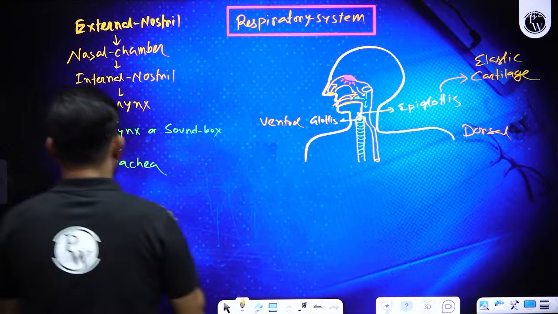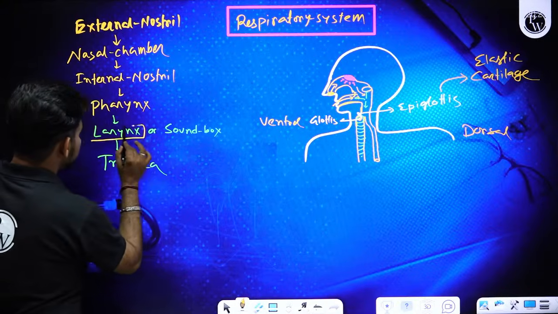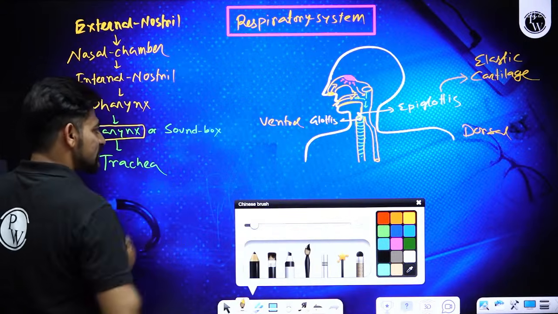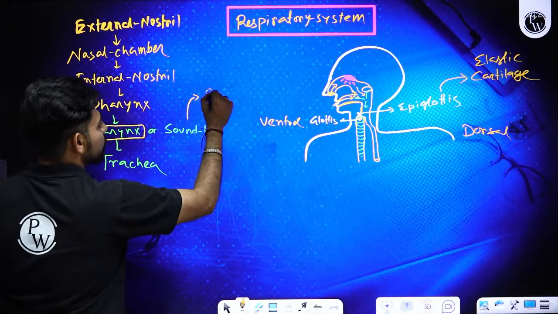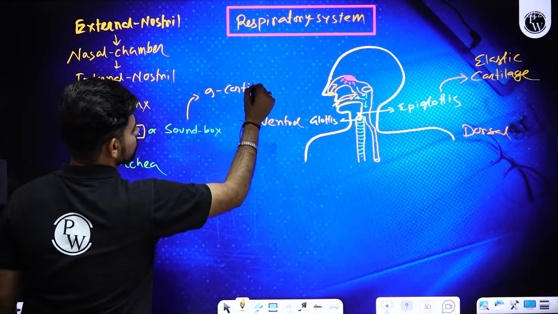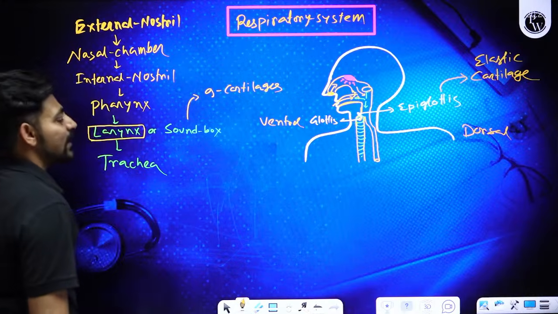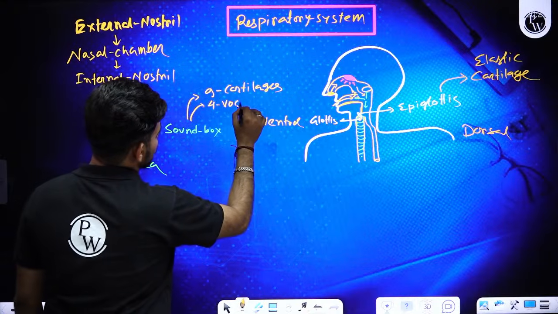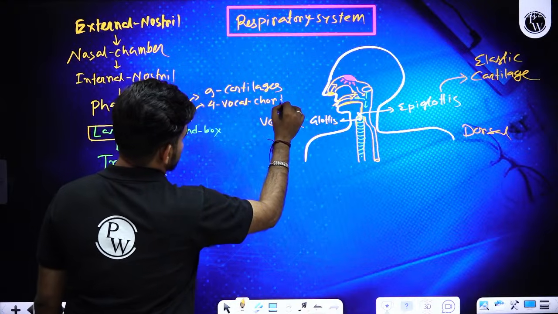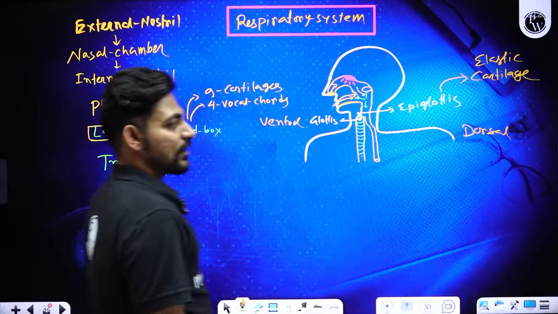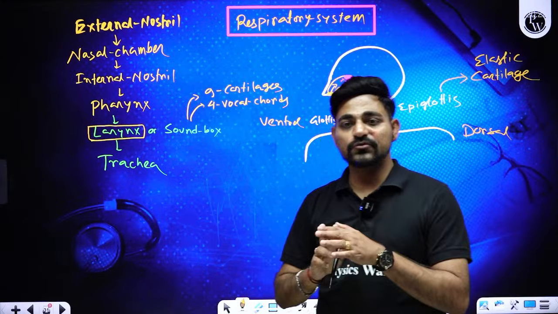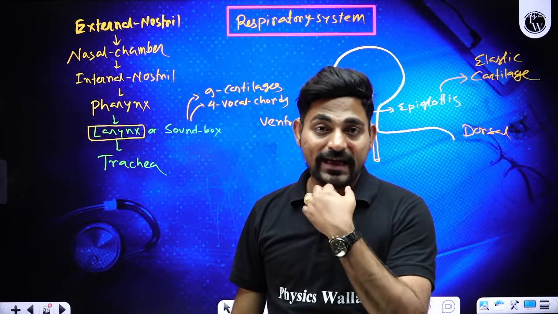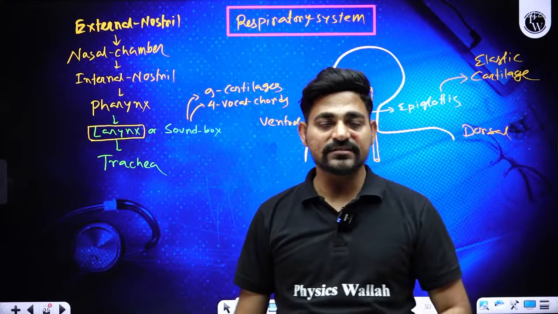Now, why is this larynx called the sound box? Again, that's another cartilaginous structure. This sound box is made up of 9 cartilages, and it has 4 vocal cords. Out of the 4 vocal cords, by using 2, we can produce sound while we are exhaling air. So this is a very interesting fact.